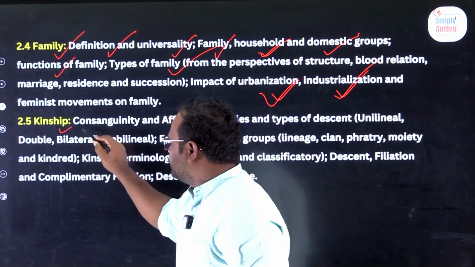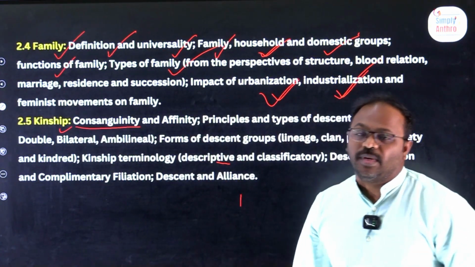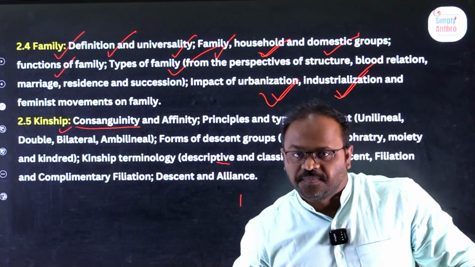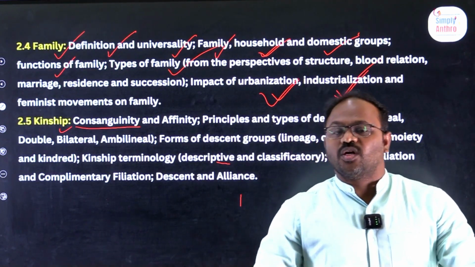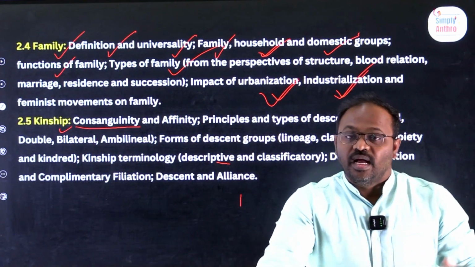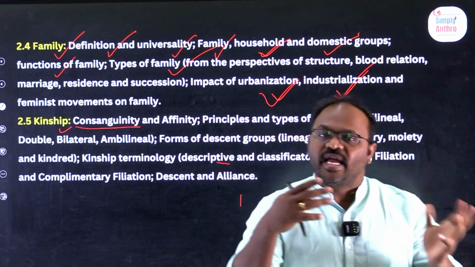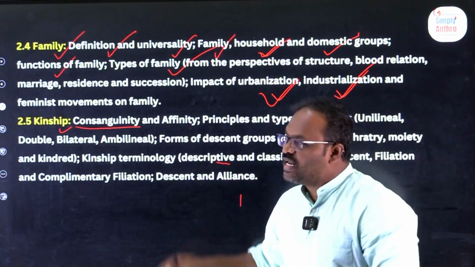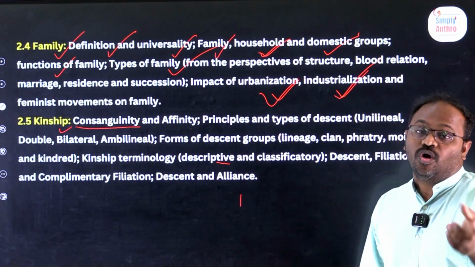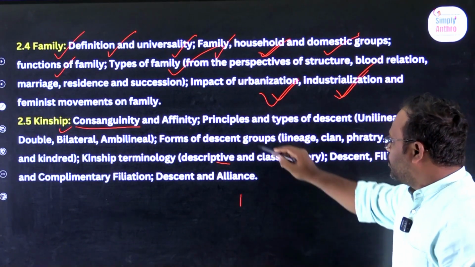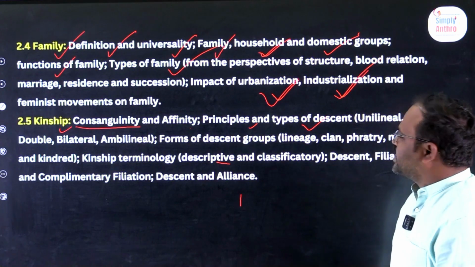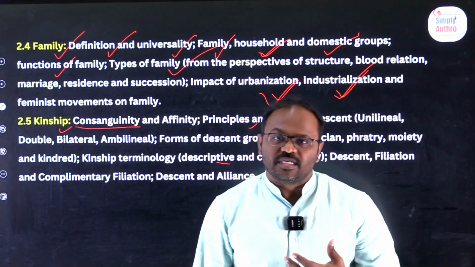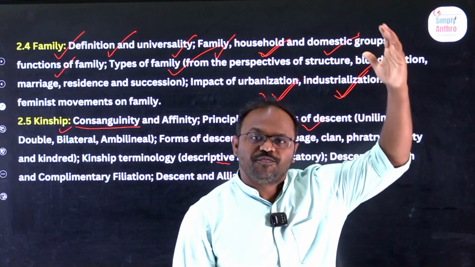Next, kinship. What is consanguineous kinship? What is affinal kinship? Consanguineous means blood; blood relatives are called consanguineous kinship. Affinal means through marriage, not through blood. Then principles and types of descent. What do you mean by descent? For example, I am a descendant of my forefathers.